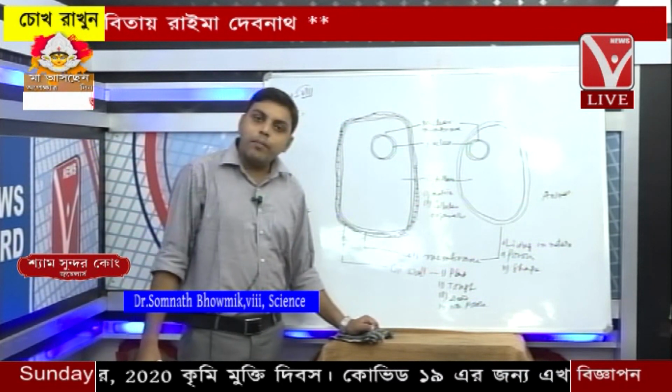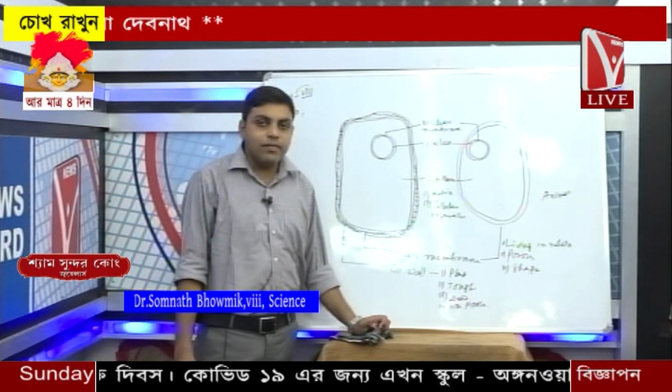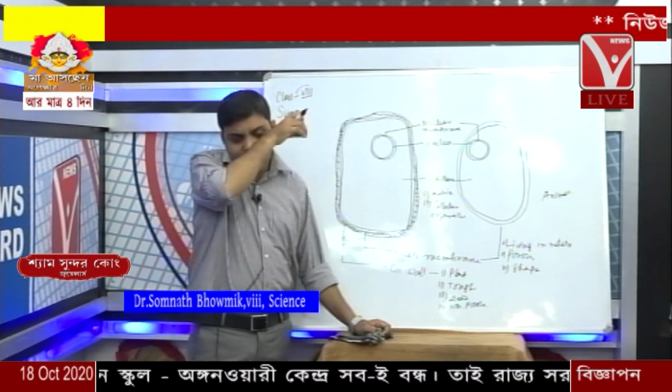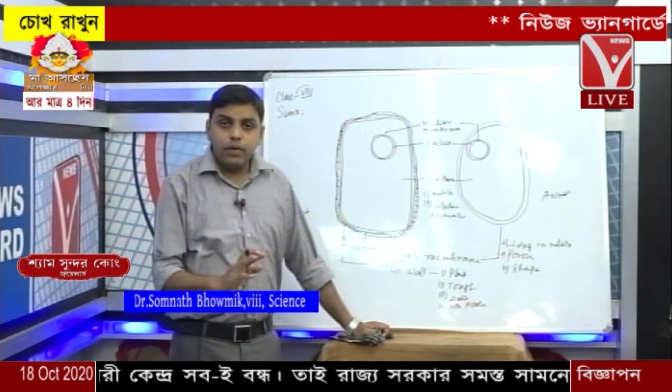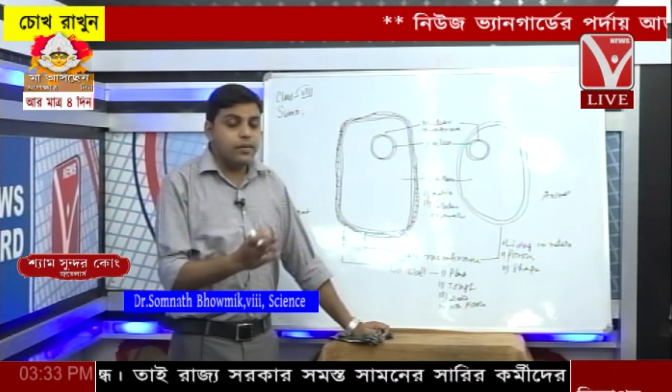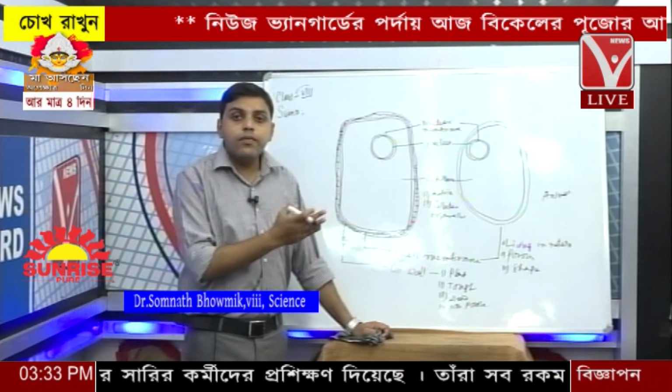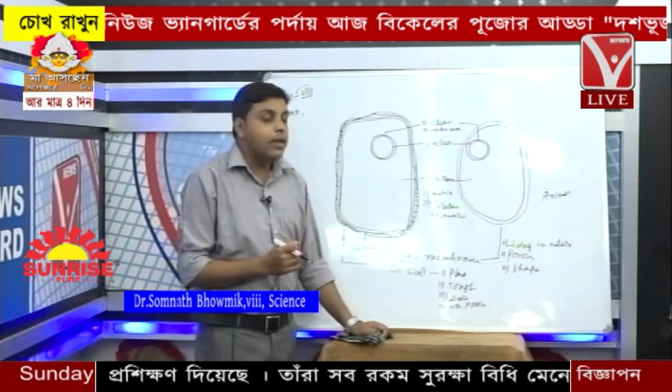The nuclear membrane is also highly porous and living in nature. And what is the function of this nuclear membrane? It divides or demarcates the cytoplasm from the nucleus.